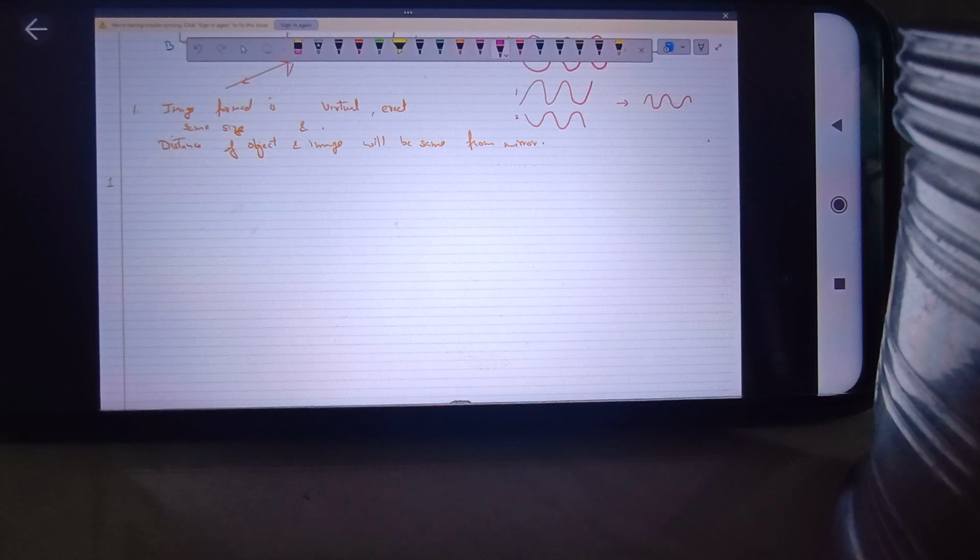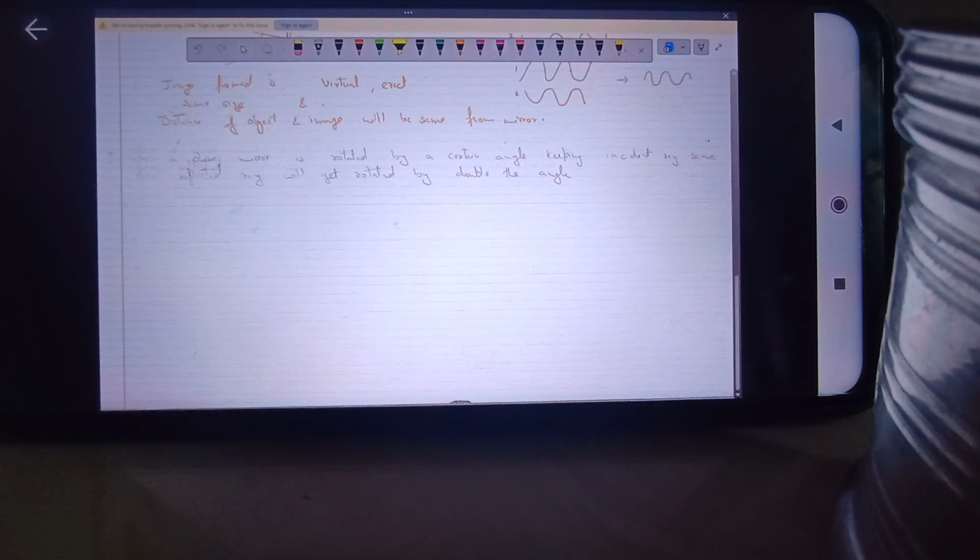Write down the first concept, and that is that whenever a plane mirror is rotated by a certain angle, keeping the incident ray the same, that means we are not changing the direction of the incident ray, only the plane mirror is rotated, then the reflected ray will get rotated by double the angle. You can remember this result directly.